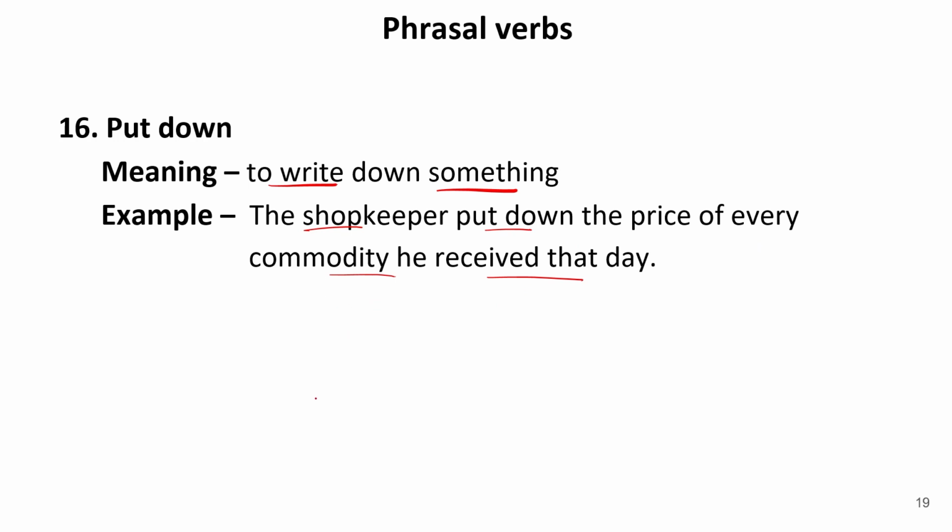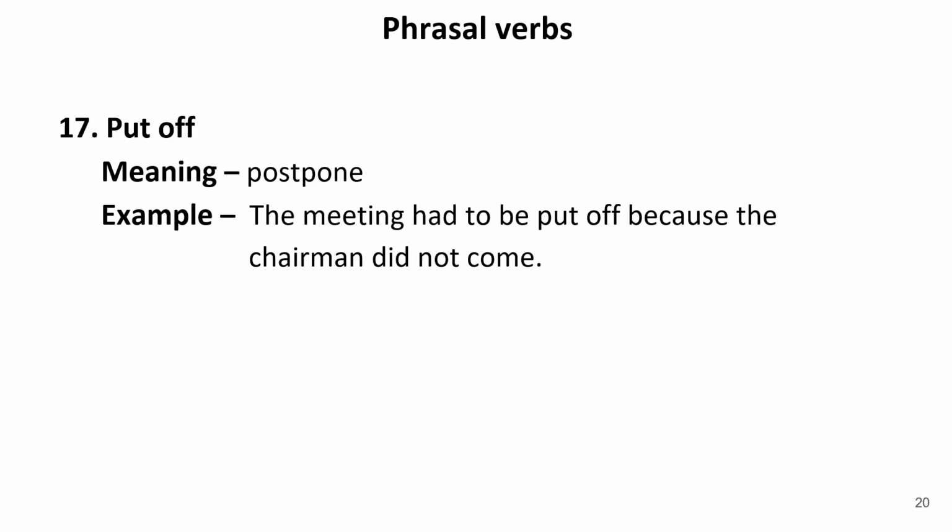One more thing, we also use jot down as a phrasal verb, and its meaning is also the same, that is to write down something. And one more phrasal verb that we use is note down. So all these can be synonym phrasal verbs of one another: put down, jot down and note down. The meaning of all these phrasal verbs is to write down something. Now let us move to the next one.